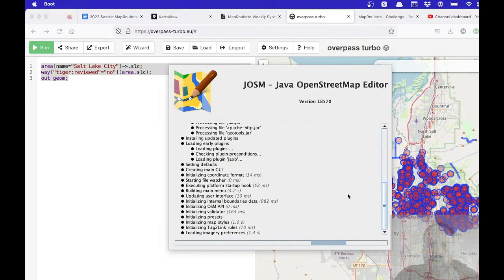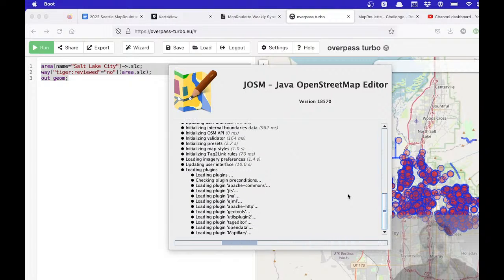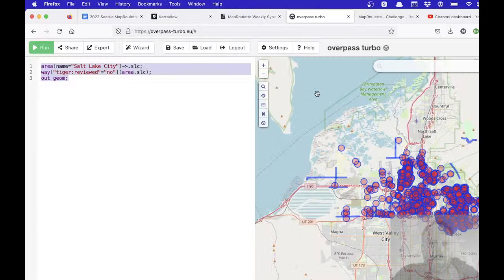That all works pretty well, but my main complaint about it is that it doesn't survive JOSM restarts. So if you quit JOSM, the to-do list is gone, and you have to start over. So why not use Map Roulette, right?